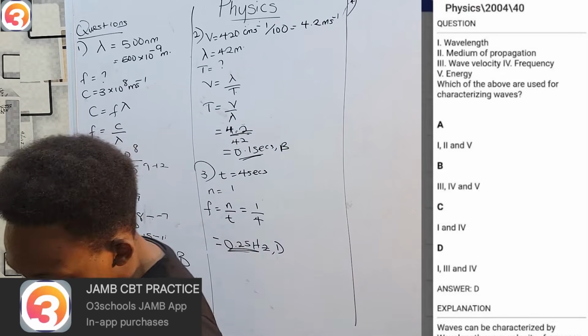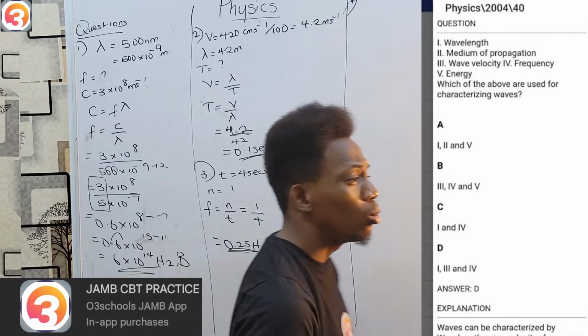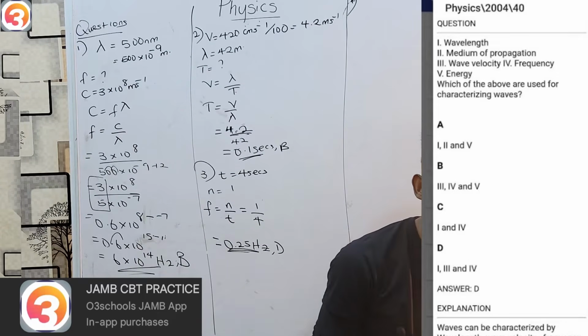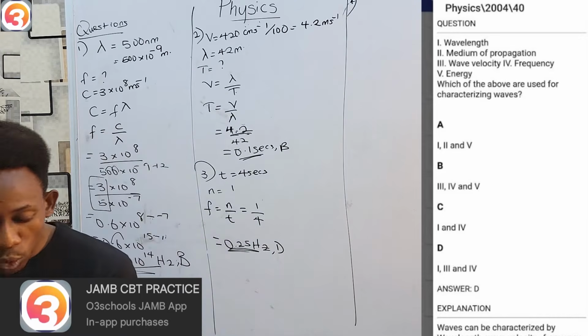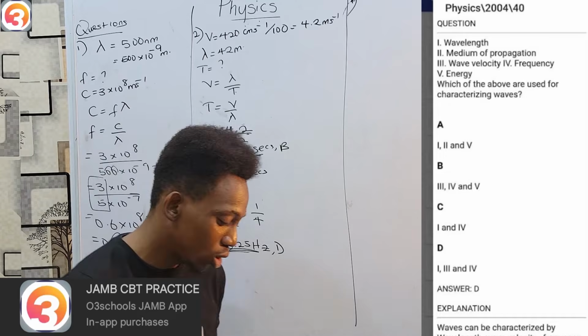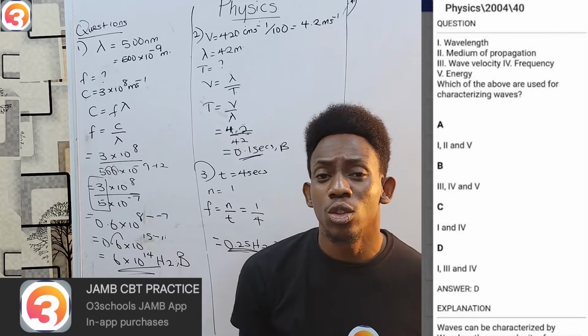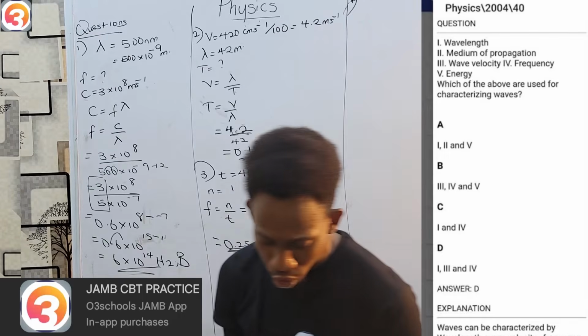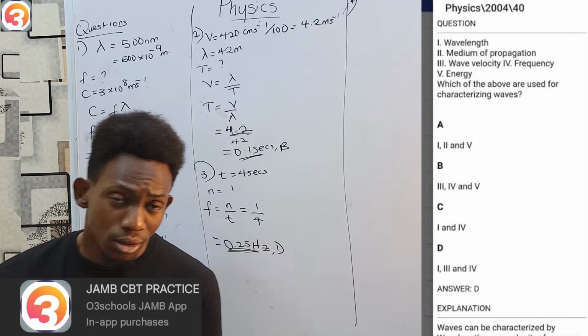So we know our option must have 1. Do we use medium of propagation when describing a wave? No, that's under types. We don't use it when describing the wave. Do we use the wave velocity? Of course. So 1 and 3. Right now, I don't have to continue analyzing. But look at my options. Only option D contains 1 and 3.